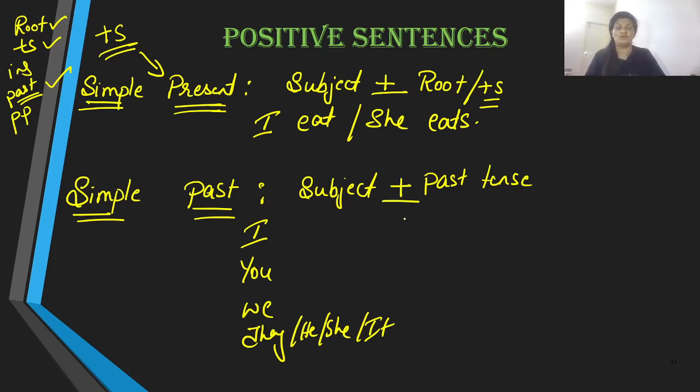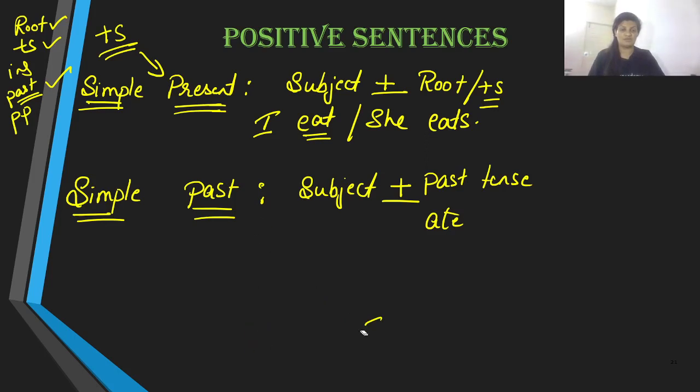After the subject, we are going to use the past tense. What is the past tense of eat, by the way? Well, it is ate. So you are going to use the sentence structure like this: I ate, you ate, we ate, they ate, he ate, she ate, or it ate. So that is what is simple past. Let me give you that as one example. That is I ate.